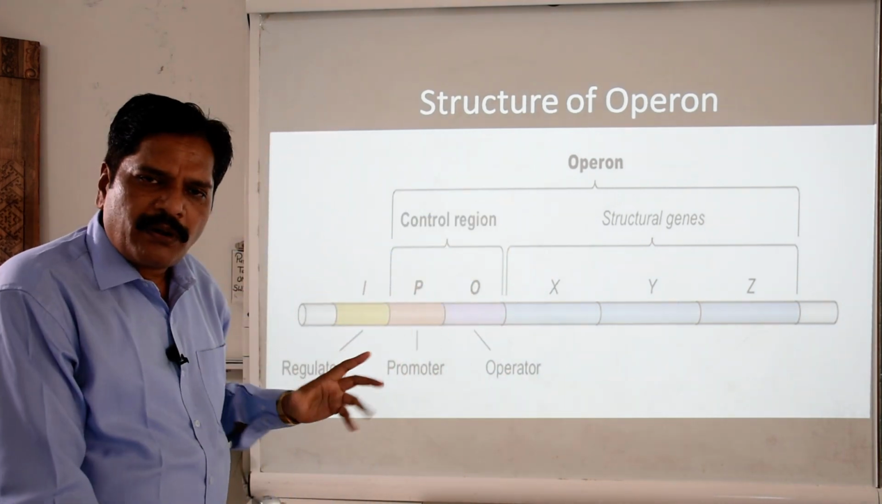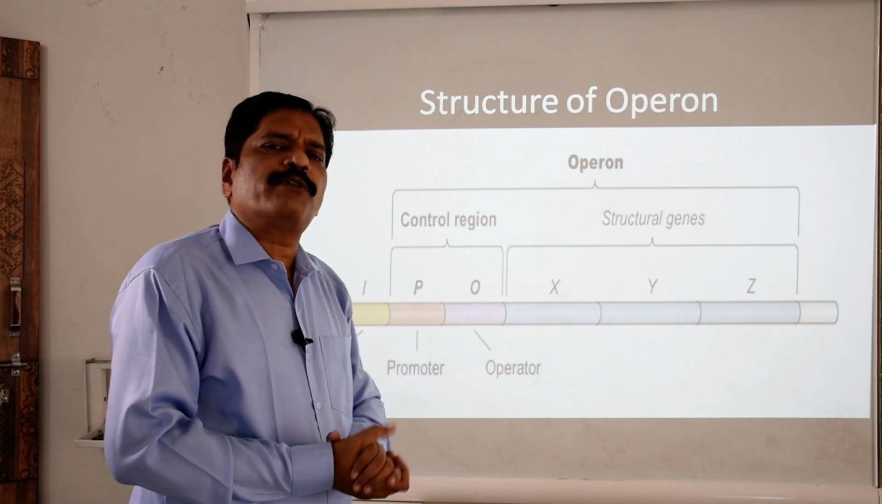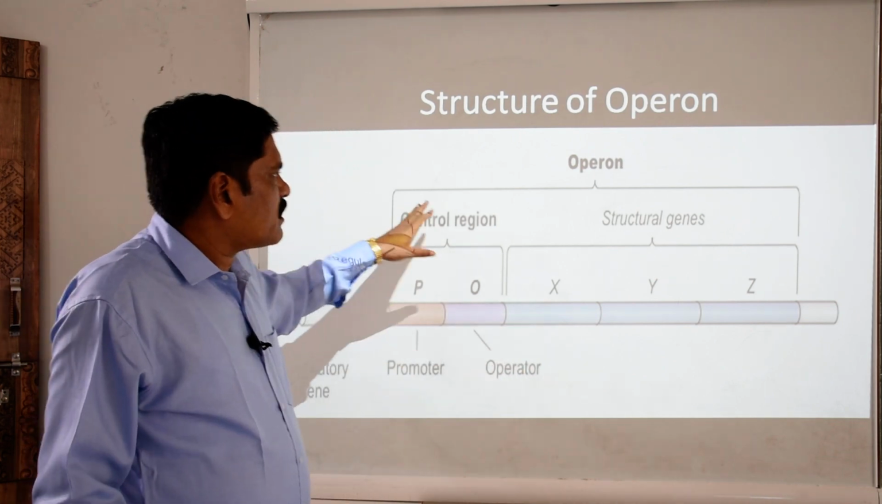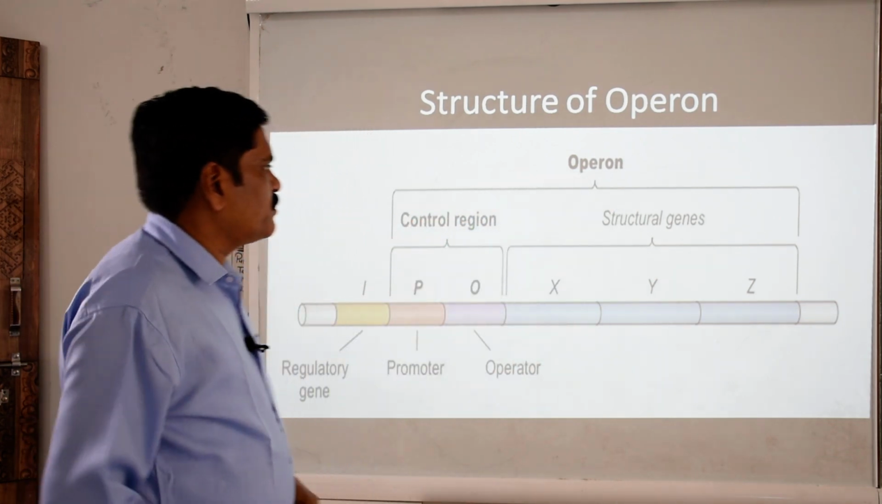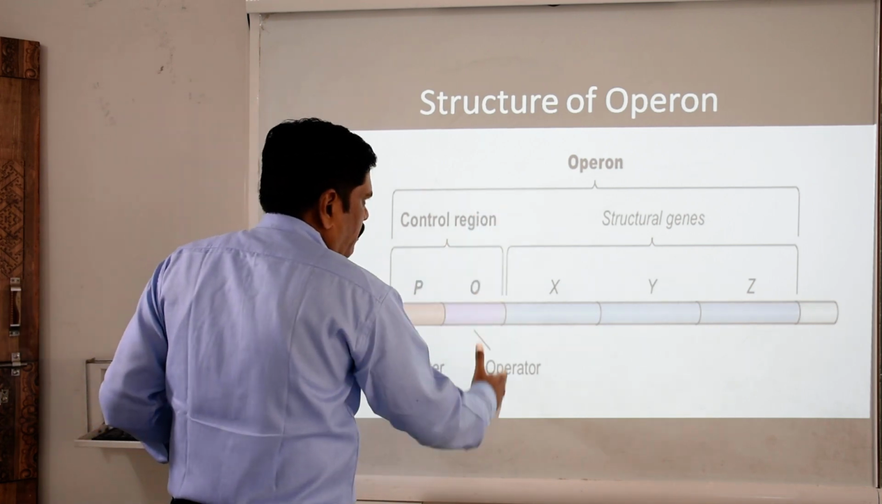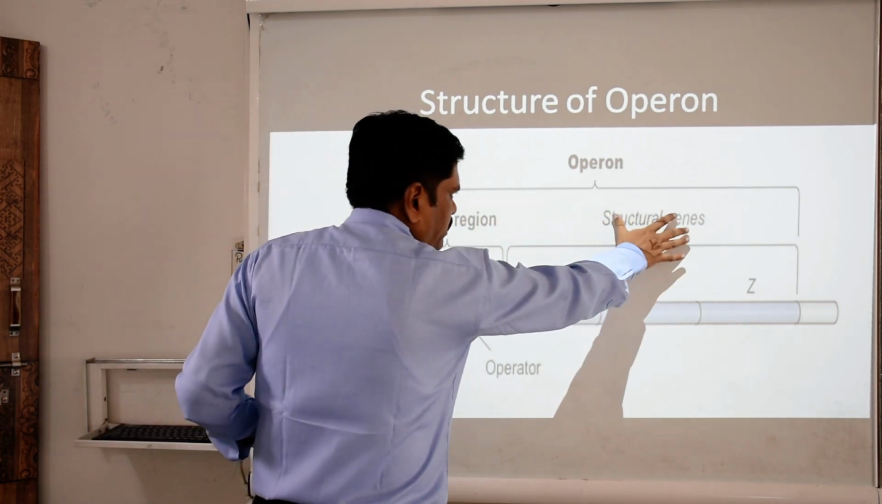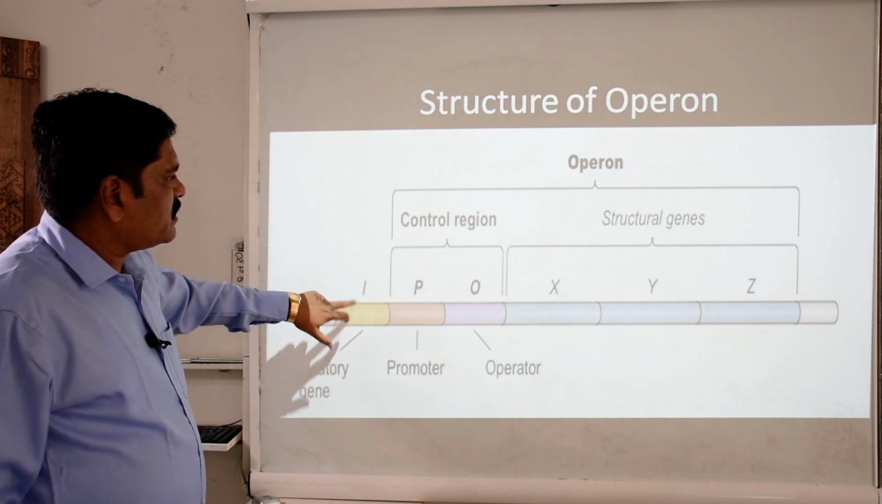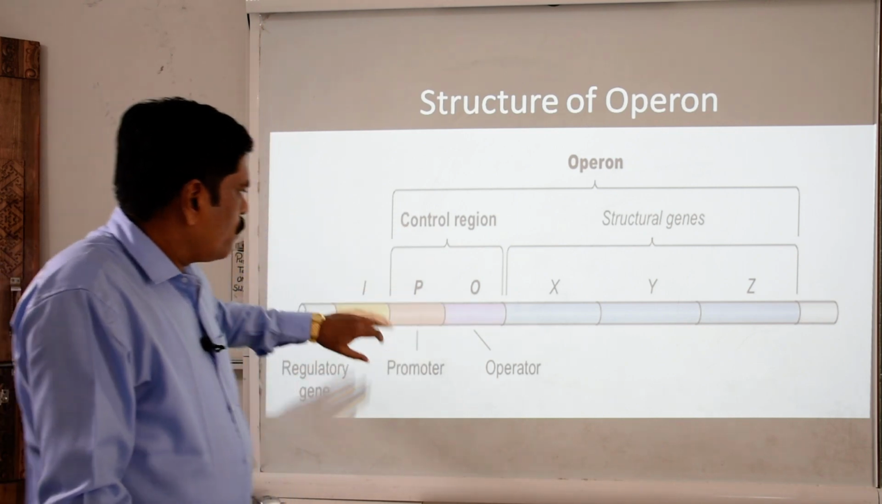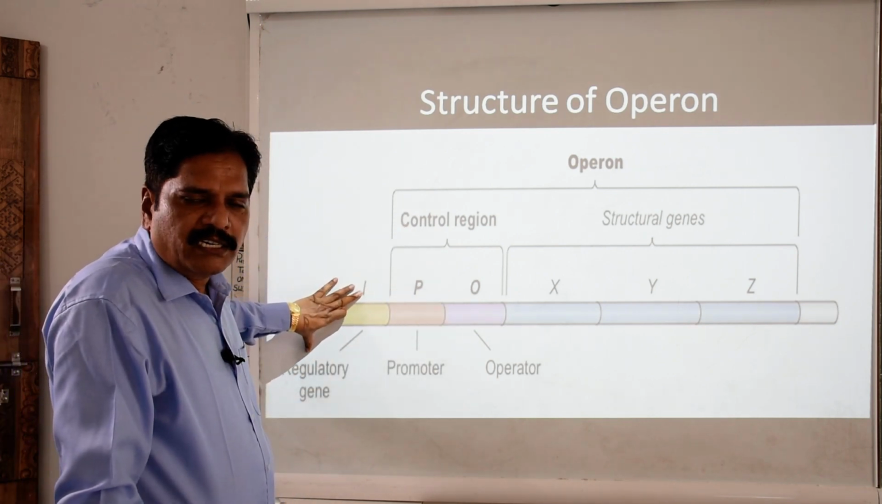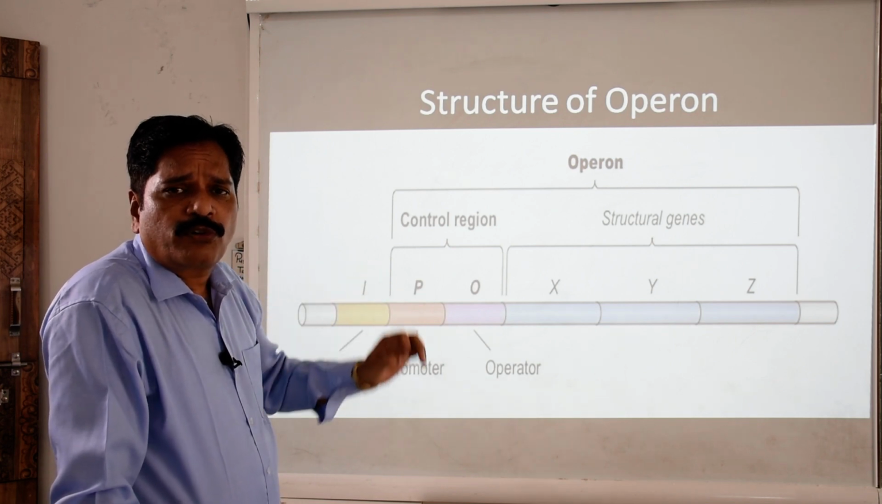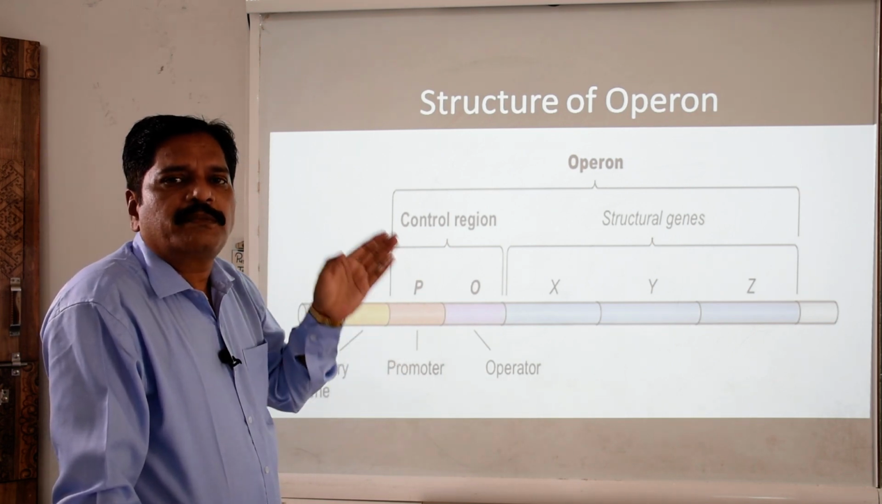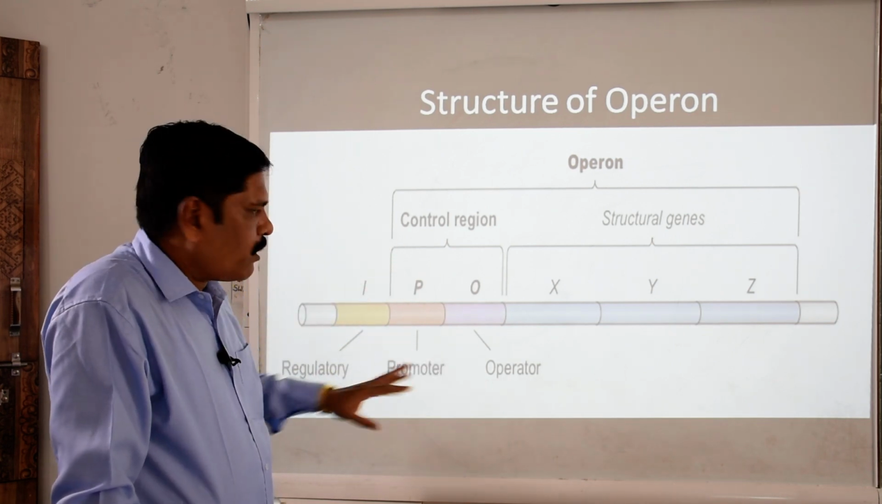Okay, what is an operon? Nothing special. It is just a grouping of two kinds of genes: the controller genes and the structural genes. You can see these two halves here. What are the controller genes? I, P and O. What is the I gene? It is a regulatory gene that is responsible for producing a regulatory protein which binds with the operator gene.